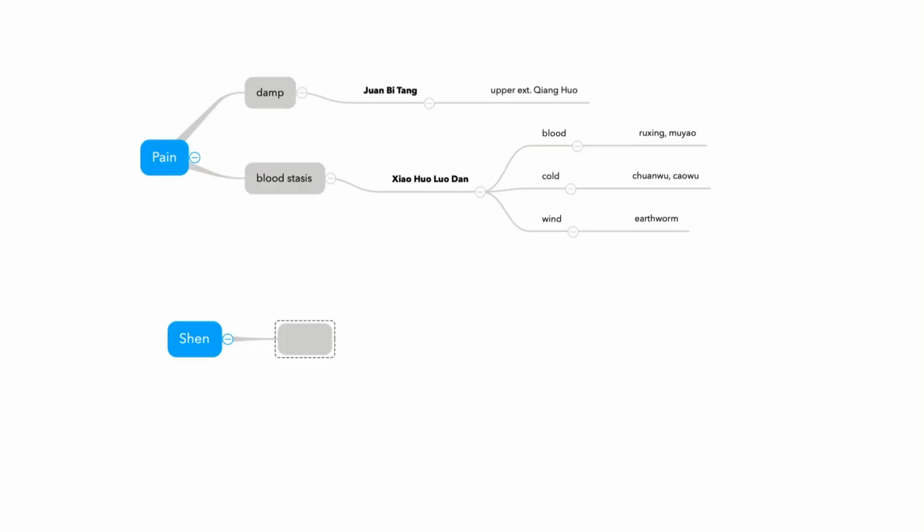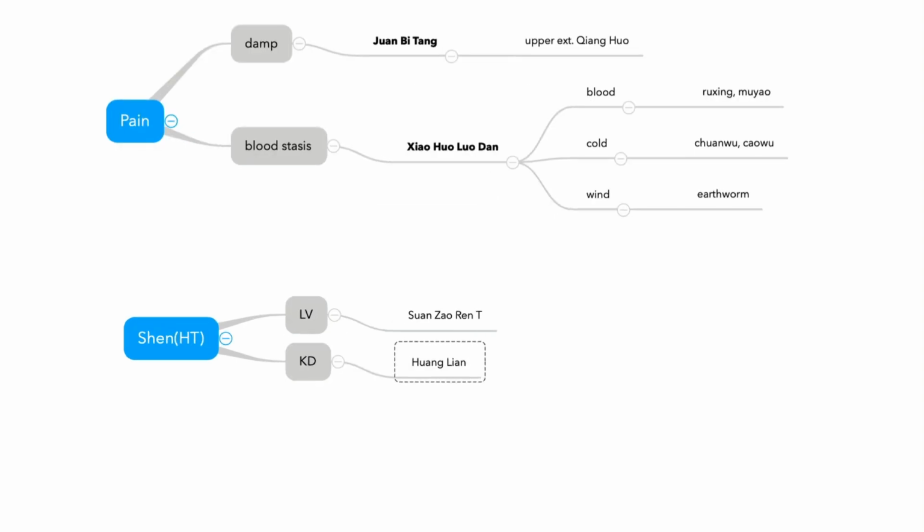Shen is all connected to the heart. Remember, all these are connected to the heart. So all these formulas treat heart conditions, patterns connected to the heart. Liver, heart and liver: Suanzaoren Tang. Heart and liver. And heart and kidney deficiency, kidney deficiency: Tianwang Buxin Dan, or Zhuzi Tang.